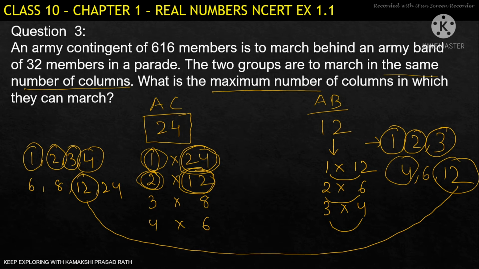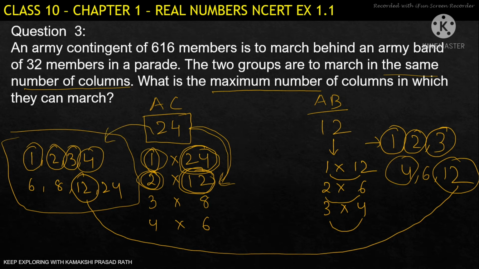Here what we did actually, first thing, whenever we are saying what are the number of columns possible, that means we are saying that 24 is divisible by which number, or else which number divides 24. Now we saw that all these numbers are dividing 24, that means 24 is divisible by all of these.